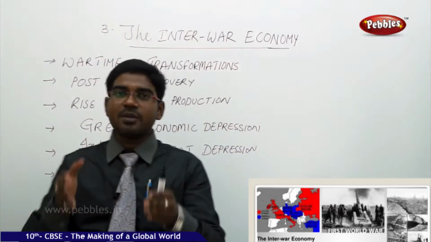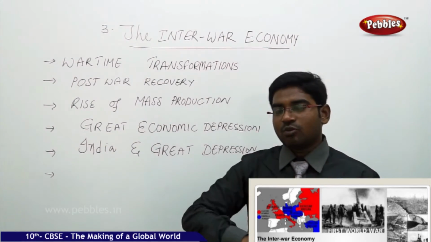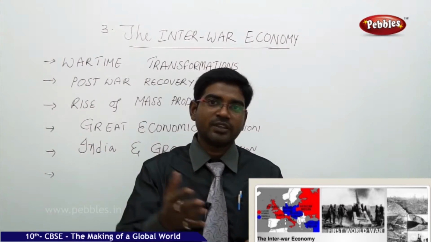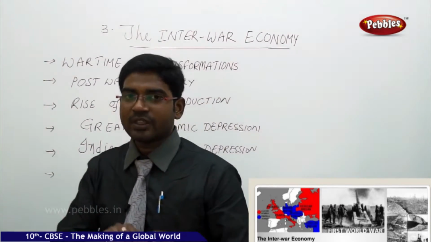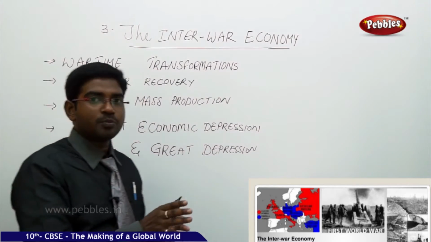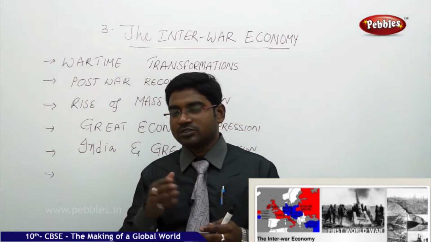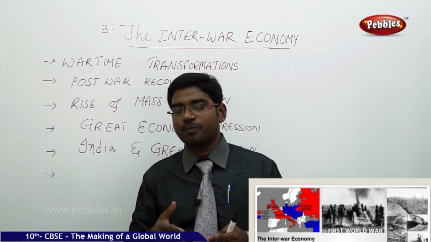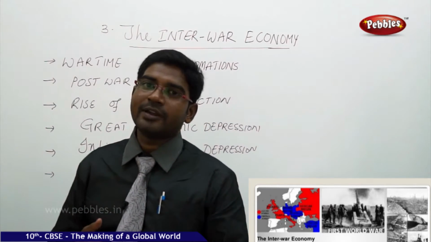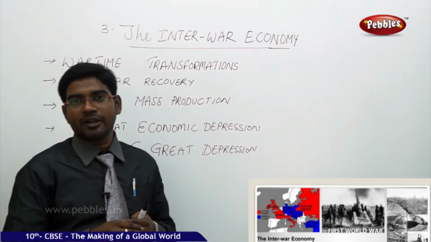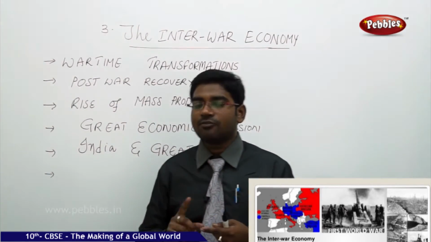The name wartime transformations itself reveals that during the wartime there was a huge transformation of the currencies. In the initial stages of the war, there were two groups, the Allied group and the Axis group, which were ready to fight the war. Germany, Austria and Hungary formed one group, the Axis group. The Allied group was Britain, the US which joined later, and Russia which went off in the middle. Like this, two groups joined together and fought the war.